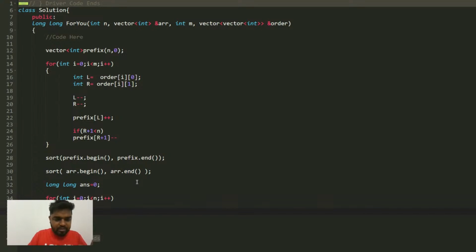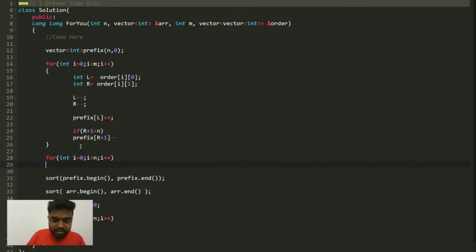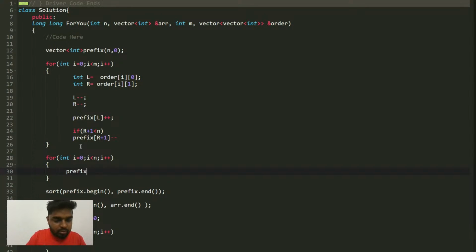Basically the lower price will multiply with the lower count. You need to add elements of prefix. Yeah, correct, sorry, I forgot about it. One more time, I need to finally take the prefix sum. As I said, after updating the queries, I will do this. So prefix of I is equal to prefix of I plus prefix of I minus 1 is what you need to do. And you need to start your prefix from 1.